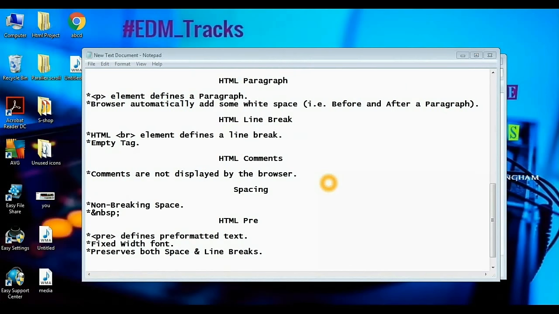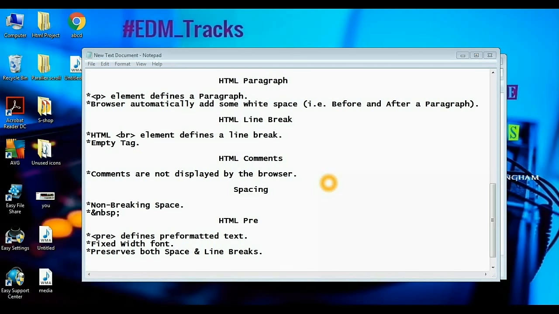So now in the last section we will discuss paragraph, line break, tree, comment and spacing. The P element defines a paragraph while the BR element defines a line break. The line break is an empty tag, so we don't need a closing tag. Now the purpose of a comment is the same as in all programming languages, so we will see the syntax in the coding part.